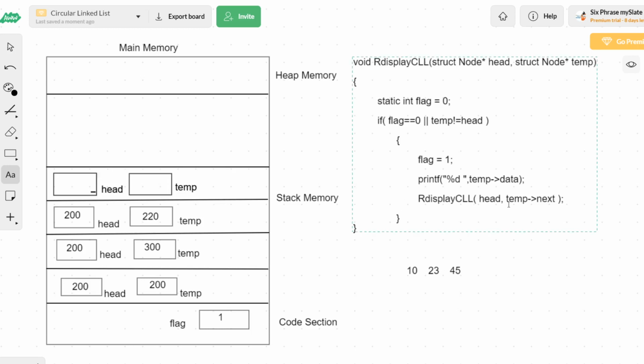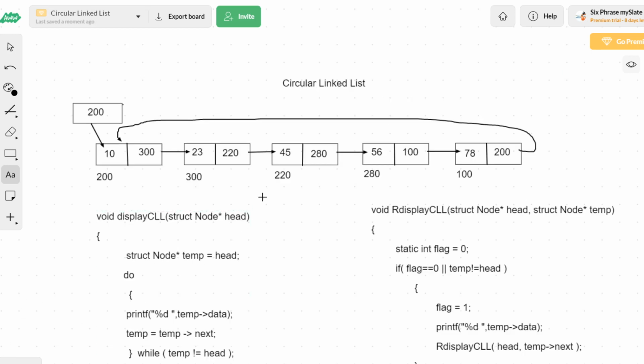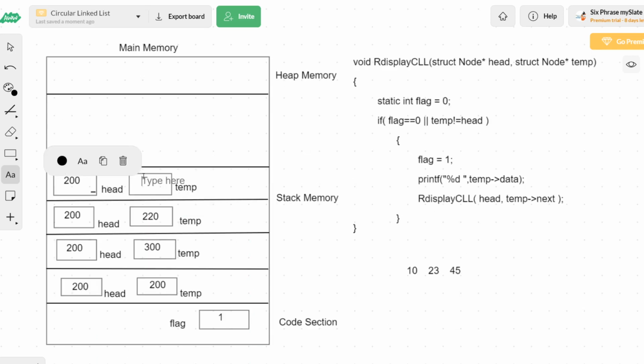What you are passing while calling is the same head value, which means it is again going to take 200. Instead of temp, you are passing temp of next, which is 220 of next. 220 of next is 280. So temp will be taking 280. Fine. Now again from the first line I will start. What's the first line? Again static; it will not be working. Again the if condition: flag equal to 0 is a false condition, or temp not equal to head is a true condition. 200 not equal to 280 is a true condition.